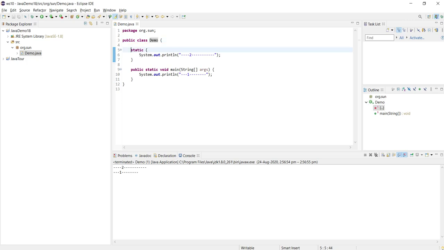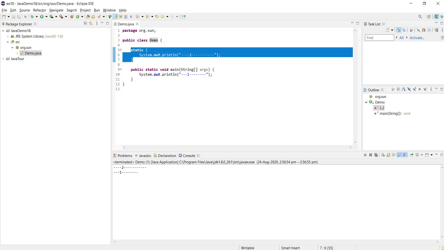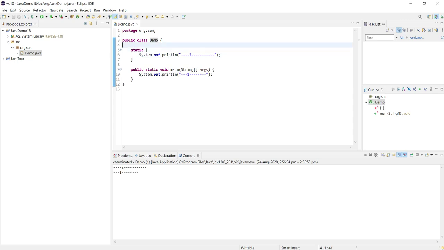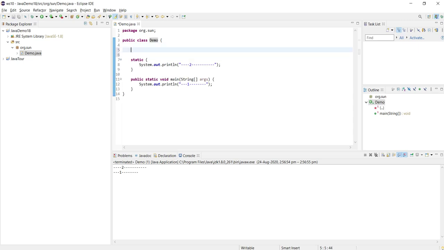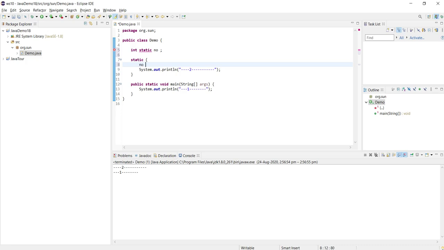This static block is used for initializing the static variables. If we have a static variable, let's say static int number, we can initialize it here.